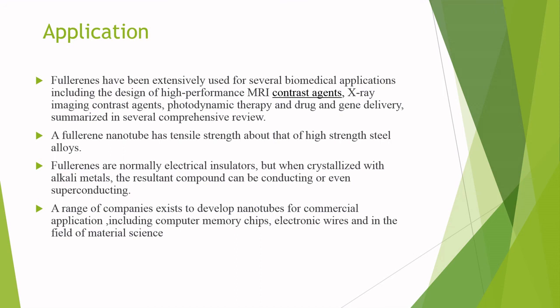One more application is catalysis. Fullerene C60 participates in catalyzed processes as either a part of the catalyst or a substrate. It is also applicable in polymerization reactions. So there are many applications. This is very important, consisting of C60 fullerene. There is also C70, graphenes, graphite, and carbon nanotubes, which are of cylindrical form.